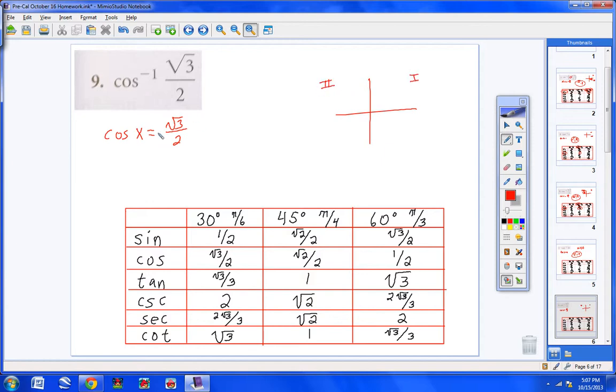Next, I notice I have a positive square root of 3 over 2, so I'm not going to be dealing with quadrant 2. I will be in quadrant 1. Now, when does cosine give me the square root of 3 over 2? Well, cosine of 30 degrees is square root of 3 over 2. So my answer would be 30 degrees, or, if you have it in radians, pi over 6.